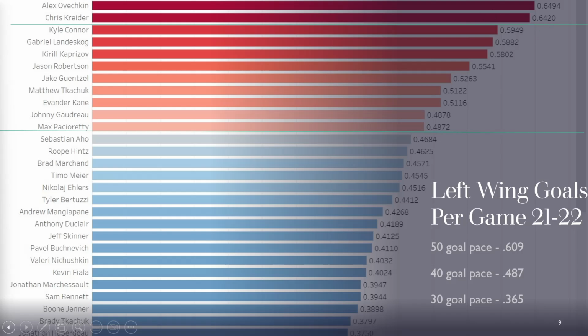0.642 goals per game. Obviously, he scored 52 goals last year. But that was a 0.22 goal per game deviation from his 5-year average. So what he accomplished last year was nothing short of amazing. He's always been that power forward with that 40 goal potential, but he just never seemed to put the physical tools and the goal scoring together until last year where he absolutely exploded.